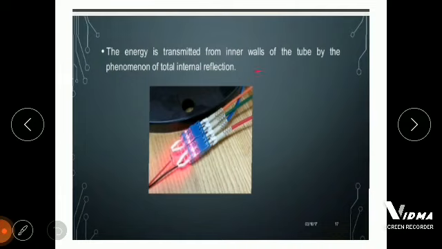So we are using the internal reflection principle here. We insert some wave in the tube, and it reflects off the wall of the tube and then transmits over a long distance with the same intensity.